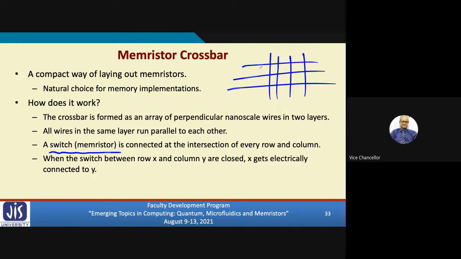So when the switch is conducting, suppose I connect a memristor here and the switch is conducting, then this particular row and this particular column will be electrically connected. There can be a current flow. That is the idea.